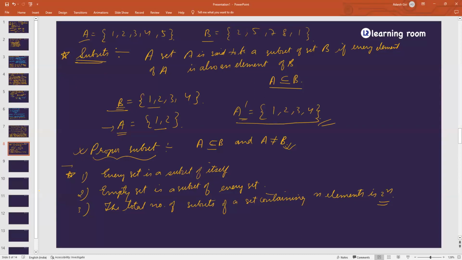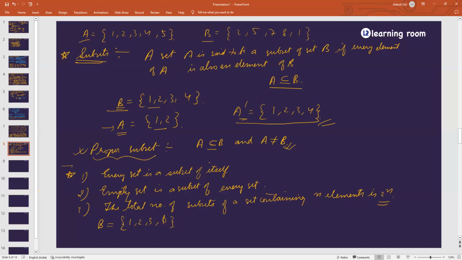Now see here. Every set is a subset of itself, that I have explained. The second point is that the empty set is a subset of every set. So what is the empty set? The empty set is nothing, right? If I'm writing any set as B, say 1, 2, 3, can I include a phi term also there?